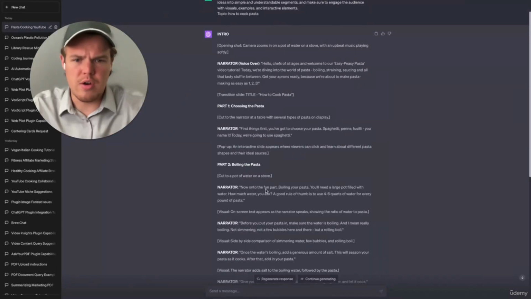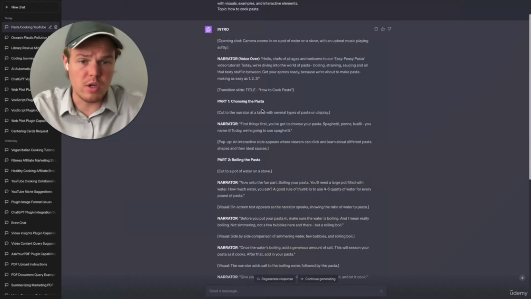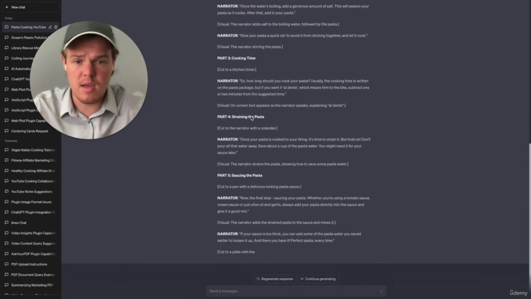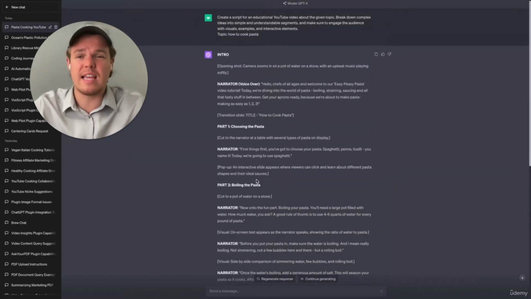All right, so as you see here, it sections it off in parts. So part 1, choosing the pasta, part 2, boiling the pasta. Then we have cooking time, straining the pasta, saucing the pan, and so on. This kind of gives you an overall idea.